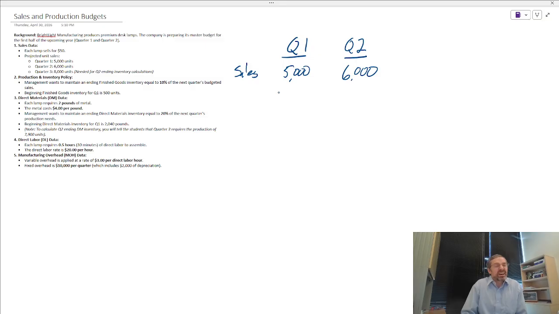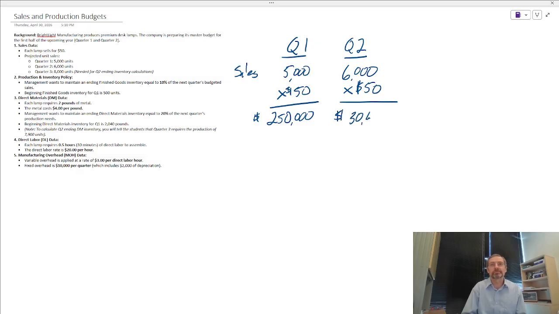And then we just say, all right, let's convert that to dollars. How much money are we going to get? So we'll say $50 each. For quarter one, that translates to $250,000. For quarter two, we're just going to, again, convert that to how much money we are going to get, and 6,000 times $50 is 300,000.